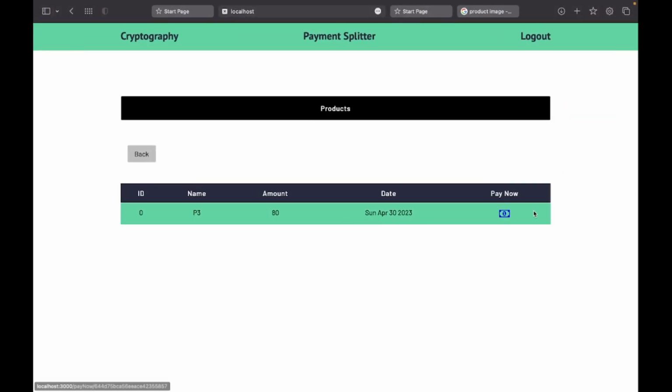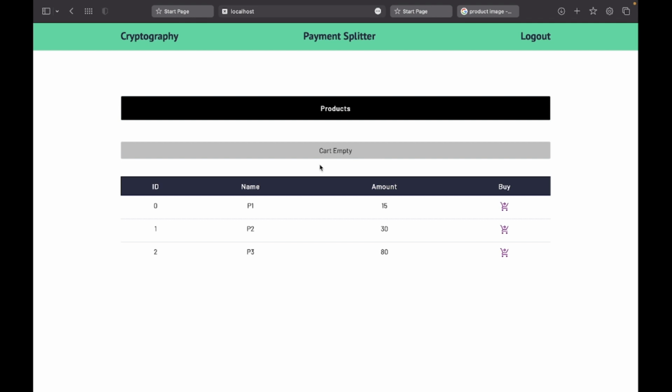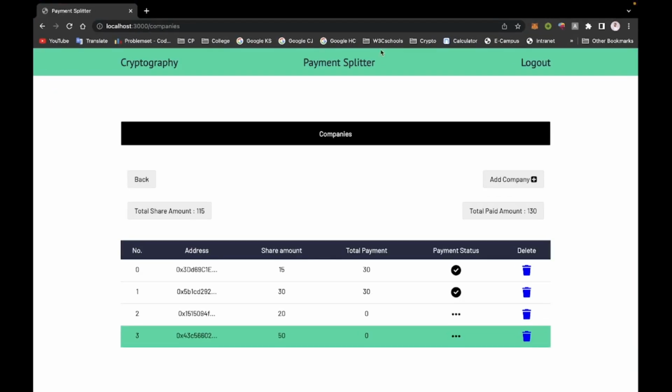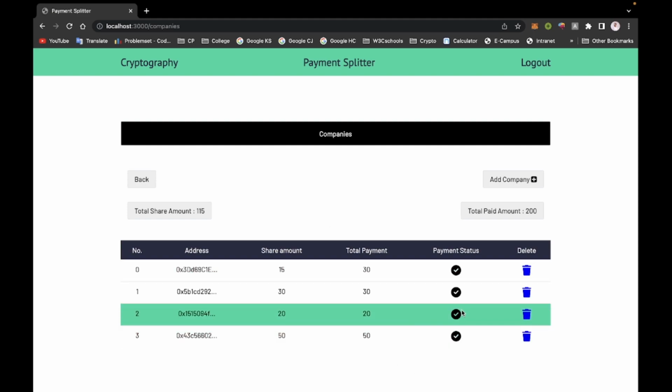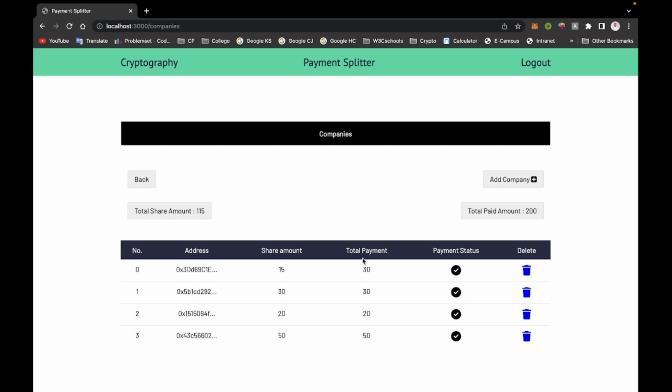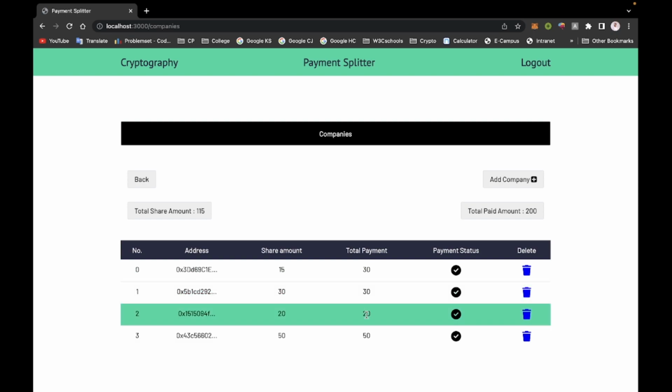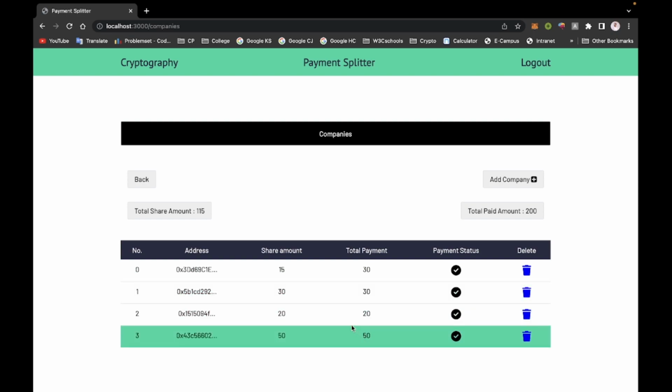When I click on the payment now button, this payment is split to both companies, and both companies receive their payment without communicating with admin. Okay, so cart is empty, and now we come to company status. Company status is updated by payment done, and companies received their payments, 20 and 50, just by the customer clicking payment.